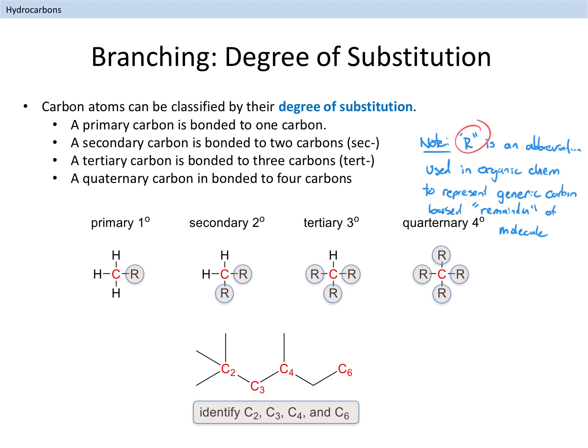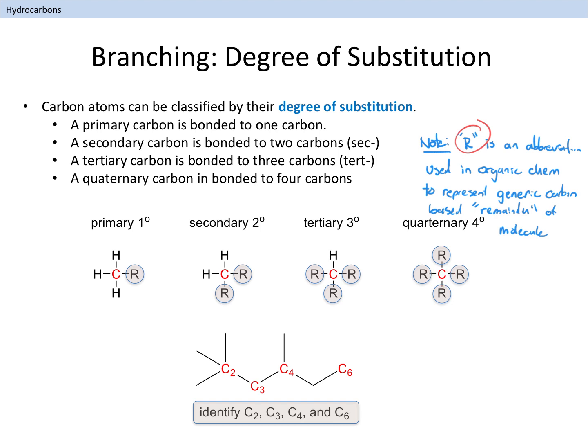a covalent bond. For example, when a carbon is bonded to one other carbon, we classify it as a primary carbon. If it is bonded to two other carbon atoms, we classify it as secondary. It follows that a tertiary carbon is bonded to three other carbon atoms, and a quaternary carbon is bonded to four other carbon atoms.